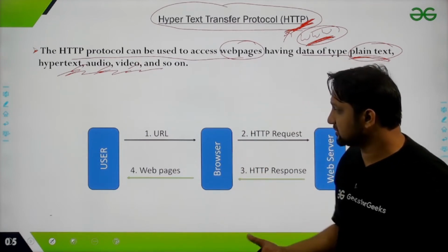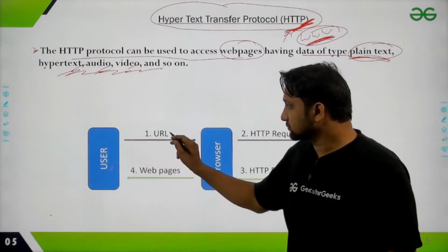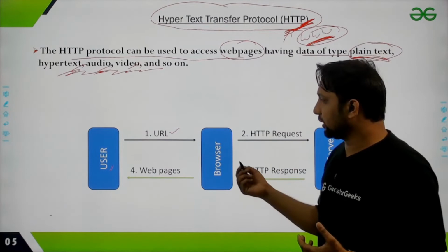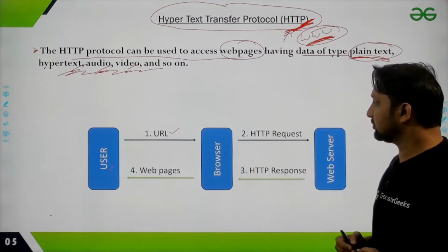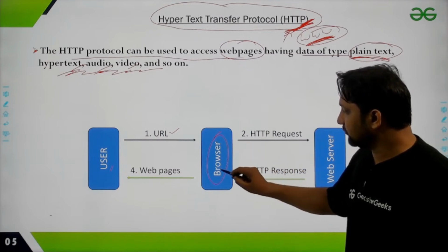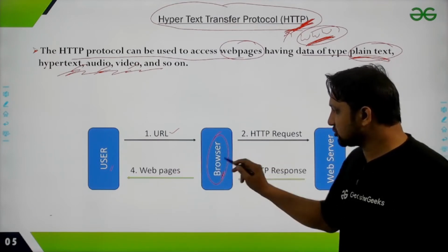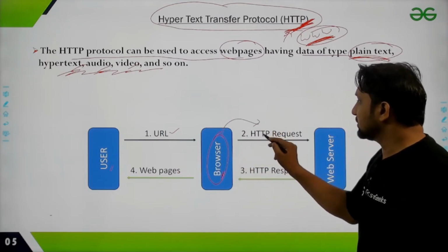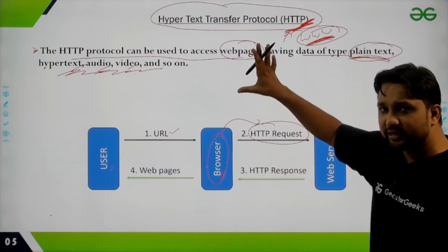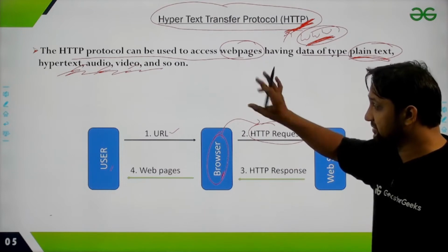This is how the HTTP protocol works. As a user, you send a URL request to your browser, and your browser sends an HTTP request. The main job of HTTP is to get the web pages.